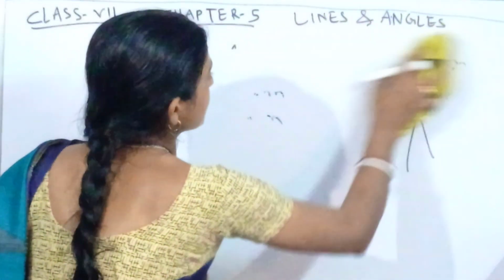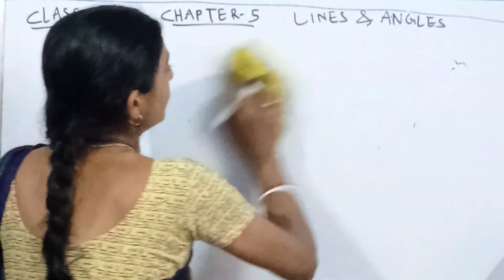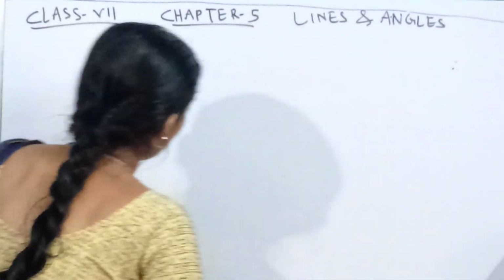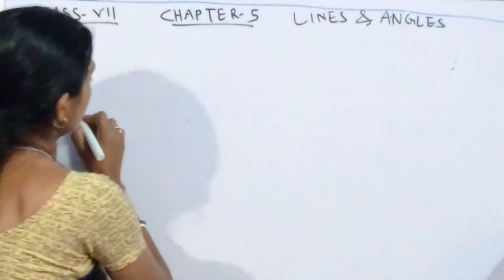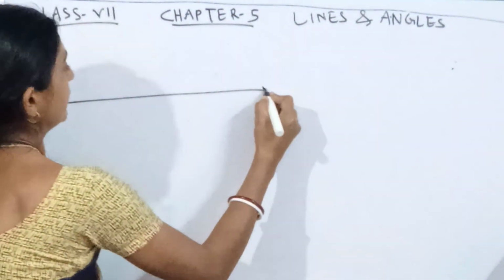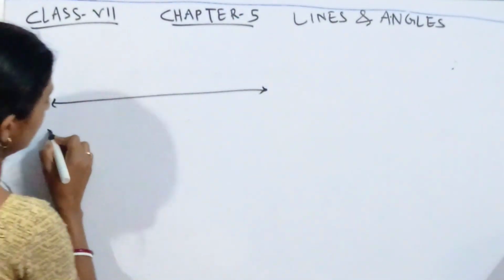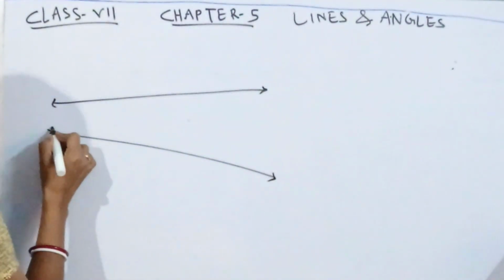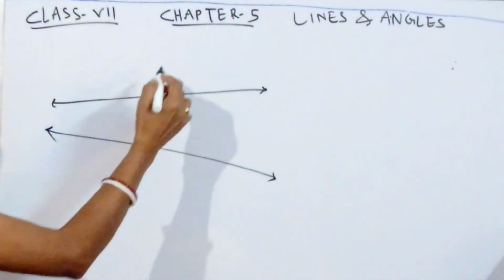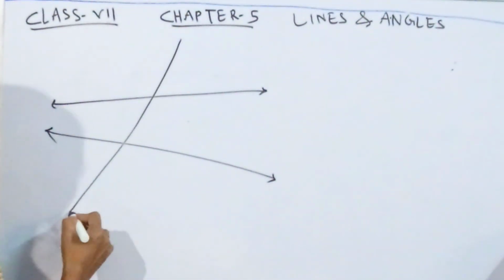Let's go for a bigger sketch. One transversal and two other lines. Let's take the first line, and another one like that. They are non-parallel, as you can see, and this is the transversal I am taking.